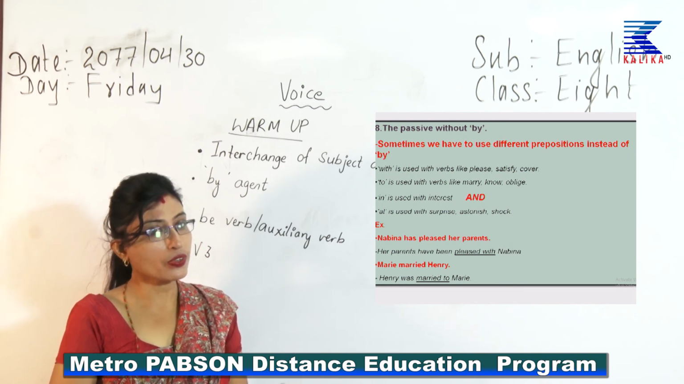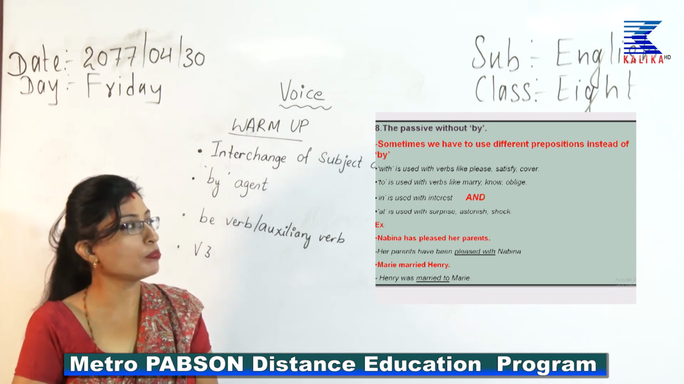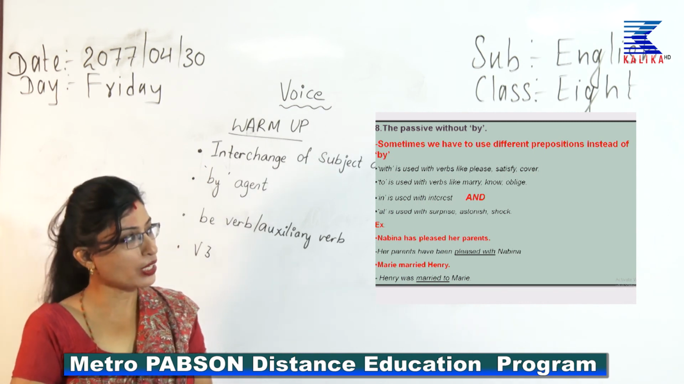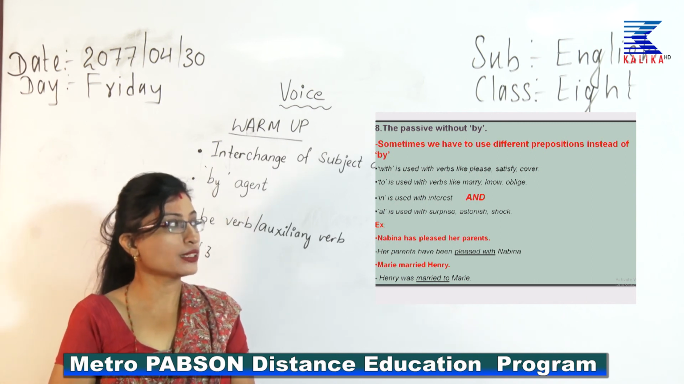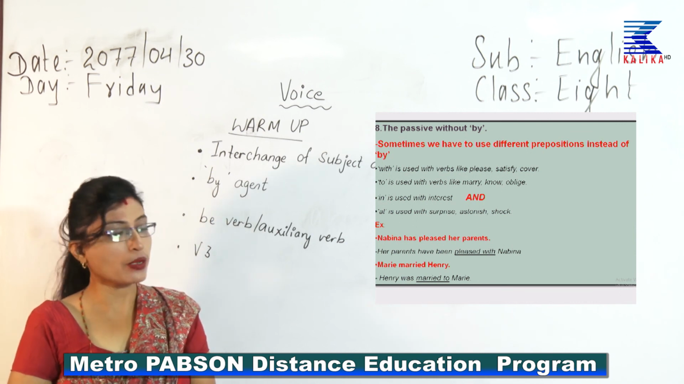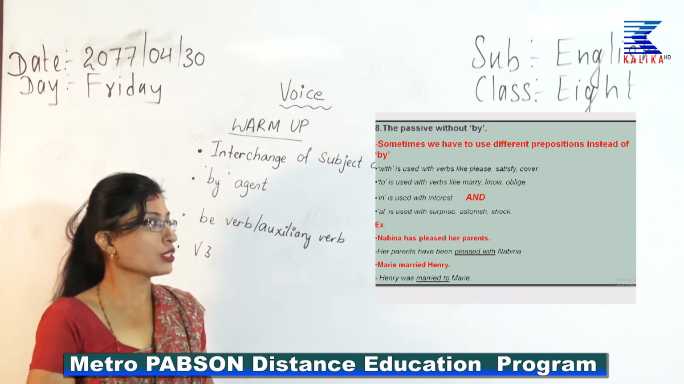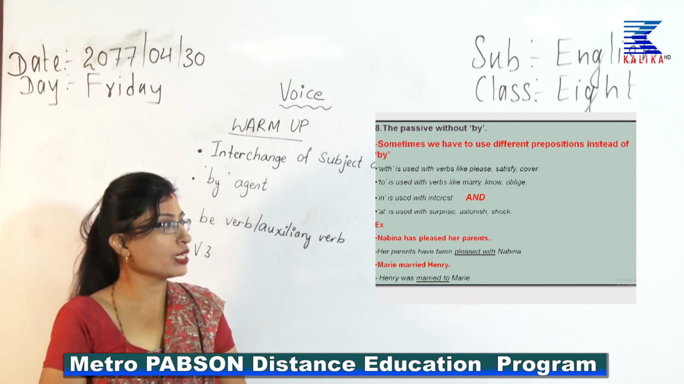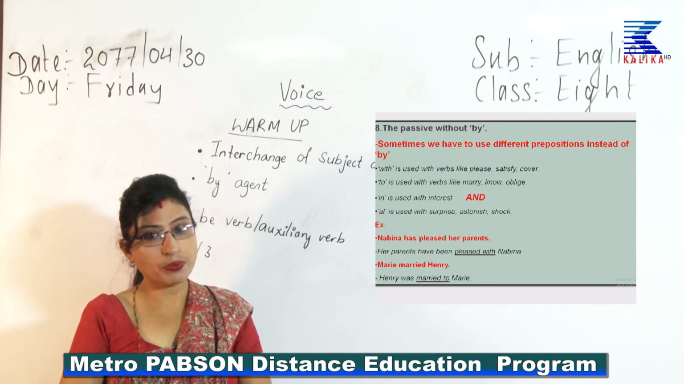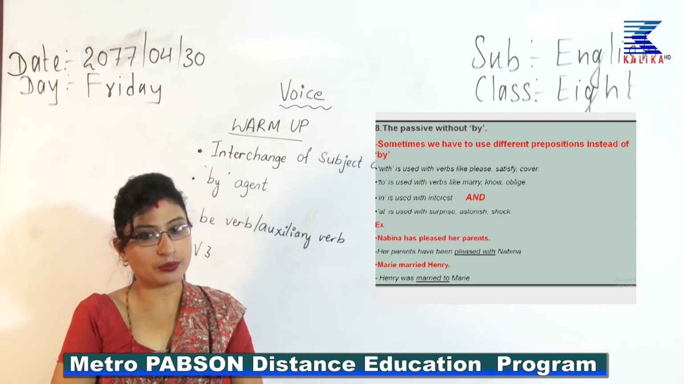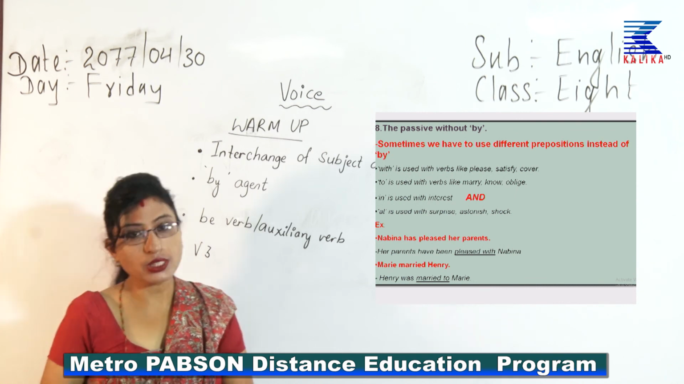I would repeat again: with is used with verbs like please, satisfy, cover. To is used with verbs like marry, know, oblige. In is used with interest, and at is used with surprise, astonish, shock. Now, let us move on to the next rule.